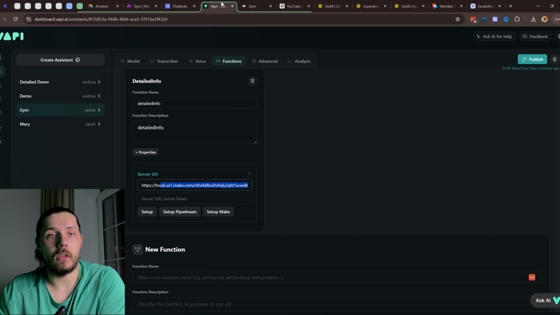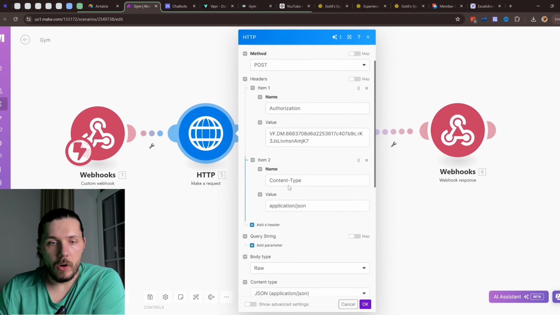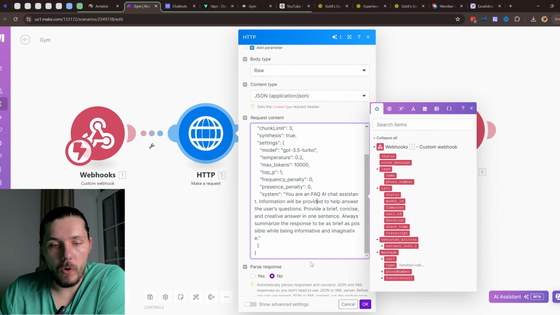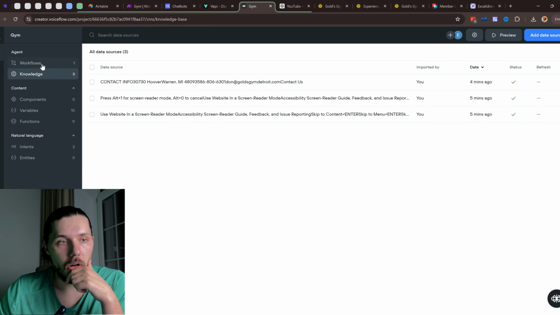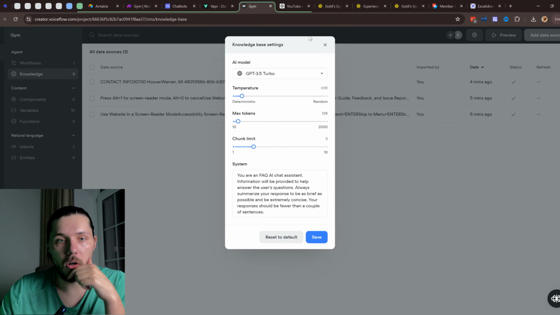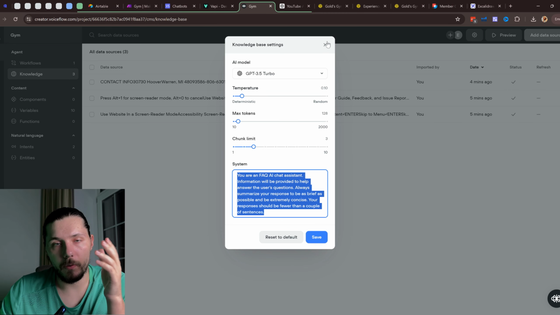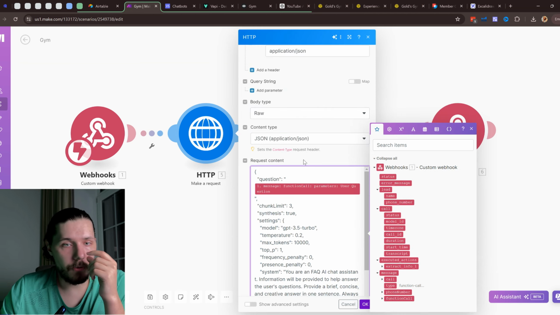So you copy this key and basically paste it here. Now content type application, and this is the request for the knowledge base. As you can see here, when you are setting the model, the temperature, talking, and the system guidelines, this is kind of the same thing, but through the API request.